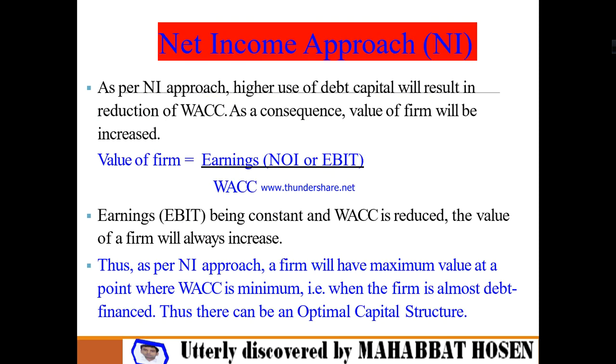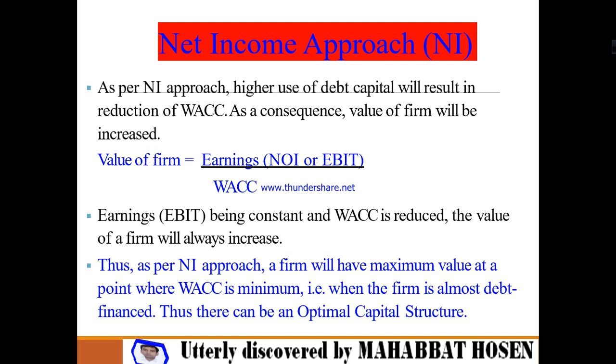Now, in the net income approach, higher use of debt capital will result in a reduction of the weighted average cost of capital. If you use a huge amount of debt capital, the weighted average cost of capital will be reduced. As a consequence, the value of the firm will be increased. So in these cases, you may use debt capital.